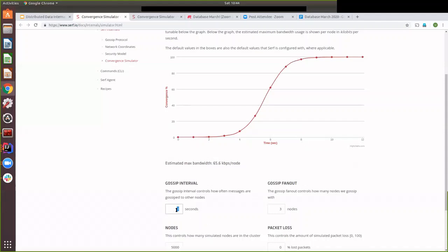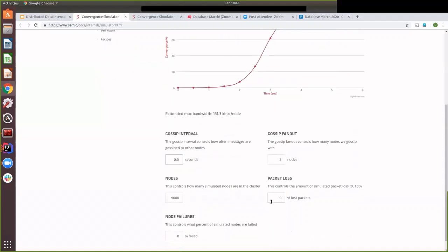And that's when your gossip interval is every 1 second, you send messages to 3 random nodes. If you make it 0.5, every 500 milliseconds, your convergence is a lot quicker.